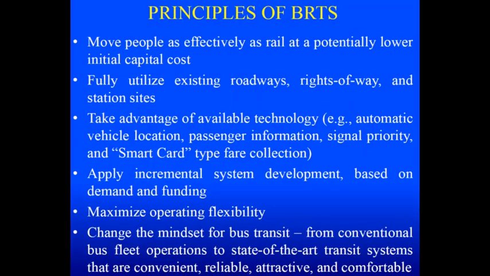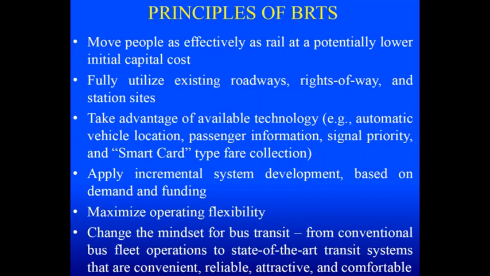Here are the various principles of BRTS. Firstly, to move people as effectively as any other rail transit system. Secondly, to fully utilize existing roadways, right of way, and station sites that are already present in the present network of road transportation system. Take advantage of available technologies, that is the use of smart card for fare collection, and then GPS for automatic vehicle location, then passenger information systems, signal priorities.